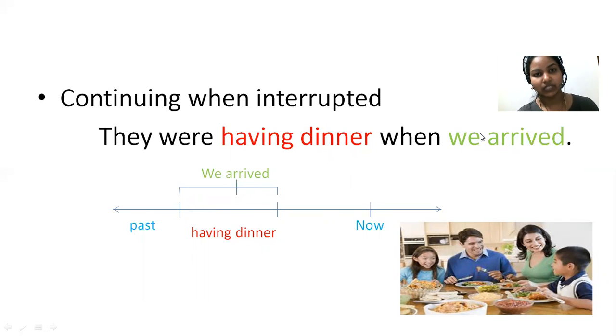When we arrived. Here we are talking about this point alone, so you have to write it in simple past. So they were having dinner when we arrived. They need to keep down their spoons to open the door. Here you are explaining the past action, so here also you have to write it in past continuous tense.